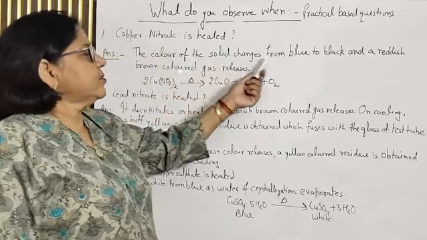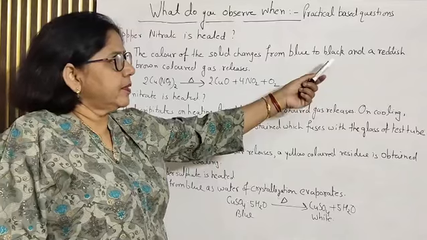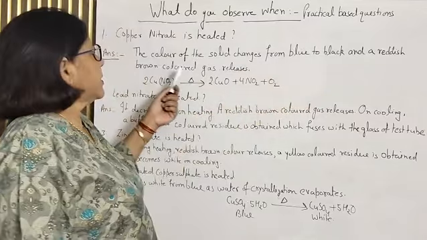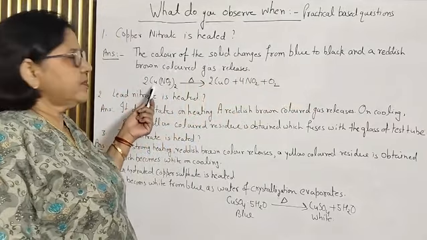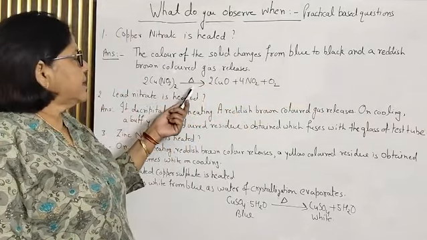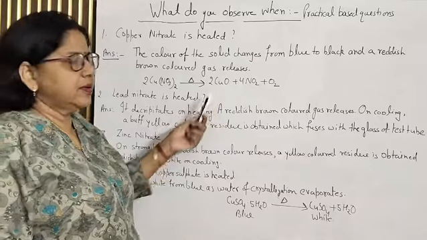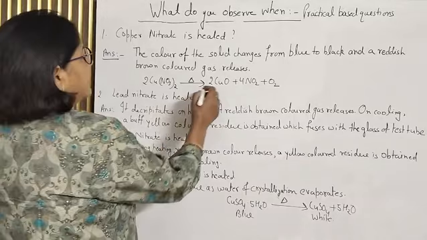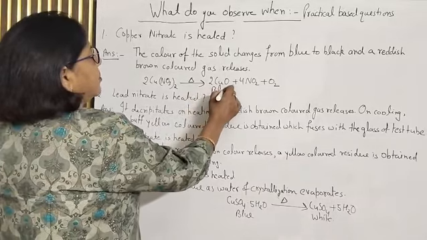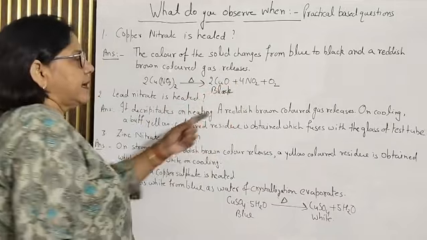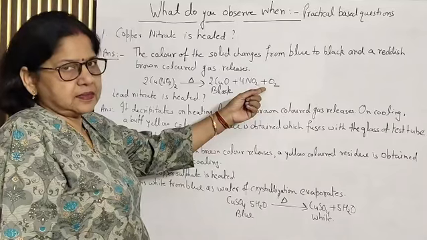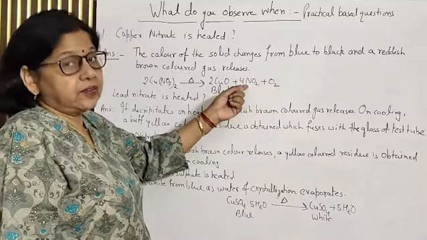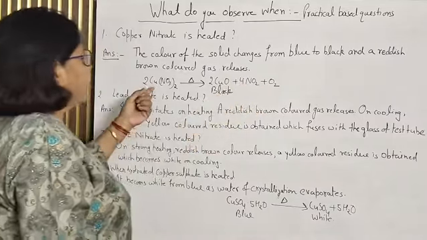The color of the solid changes from blue to black and a reddish brown colored gas releases. So what is copper nitrate? Cu(NO3)2 on heating gives CuO. CuO is black in color. Nitrogen dioxide is reddish brown and oxygen is colorless, so you can only see the reddish brown colored gas.